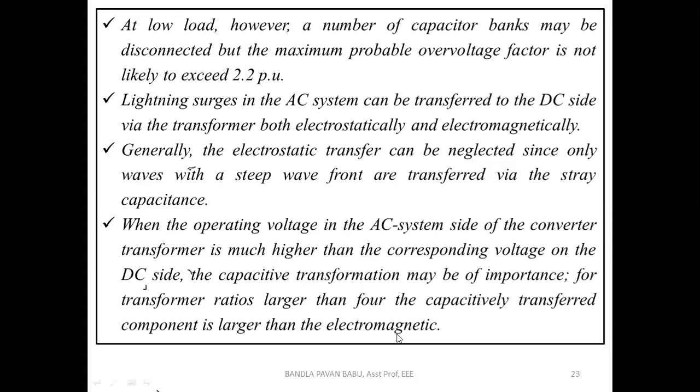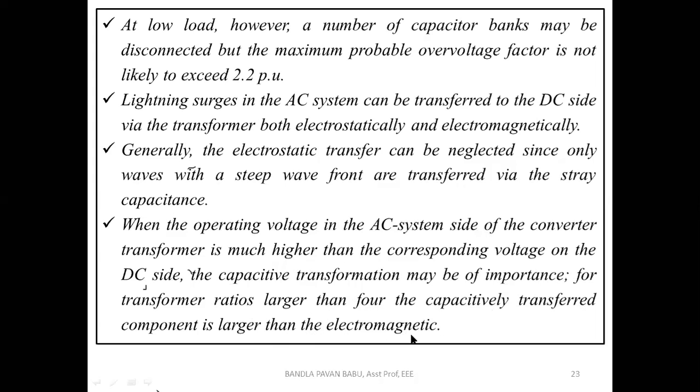So here it indicates that if, instead of 1:1, we have gone for a ratio larger than 4, like 1:4, that is a star to star connected ratio, we have preferred 1:4 there. So what happens is these surges can be avoided. Look at this point: the capacitively transferred component is larger than the electromagnetic.